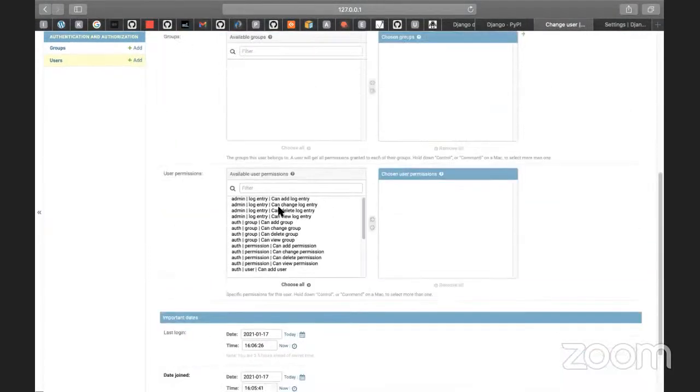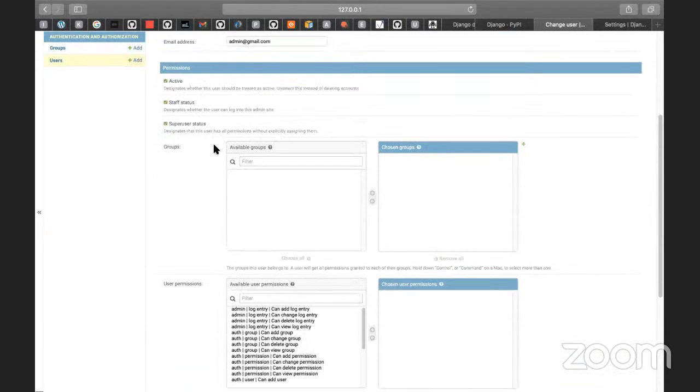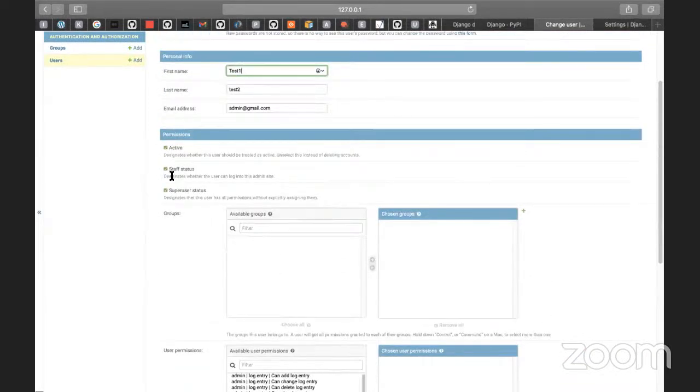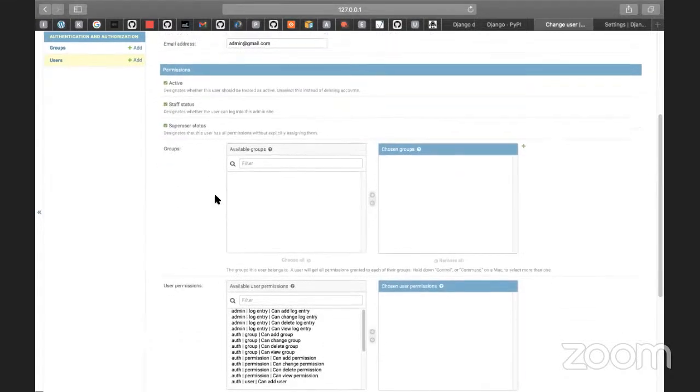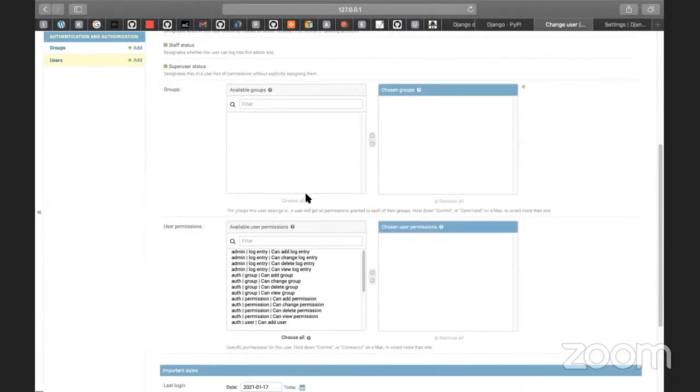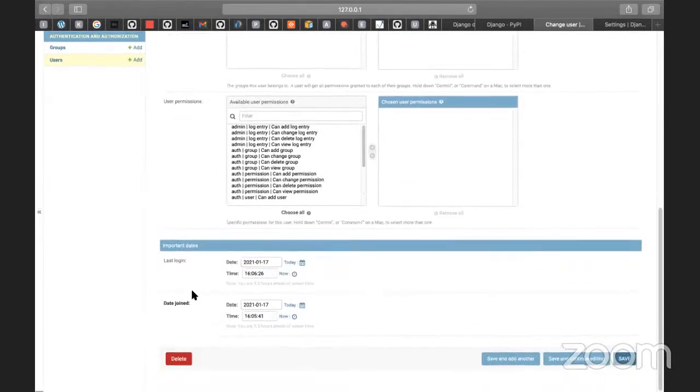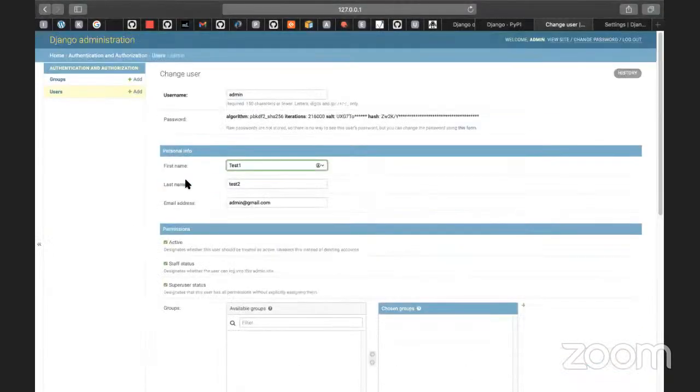You can see there are a lot of things here: whether the user is active, the status, superuser, and we can also apply group permissions, last login, and date joined. So basically this is the user table.